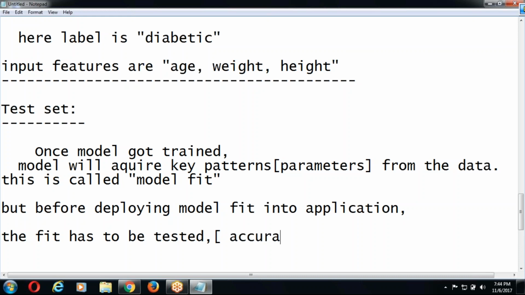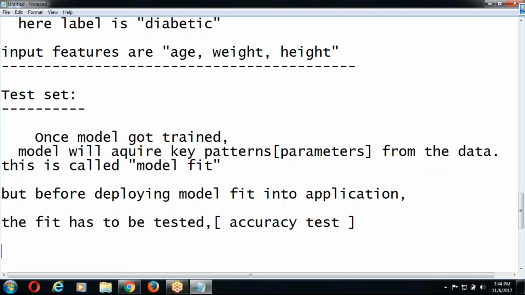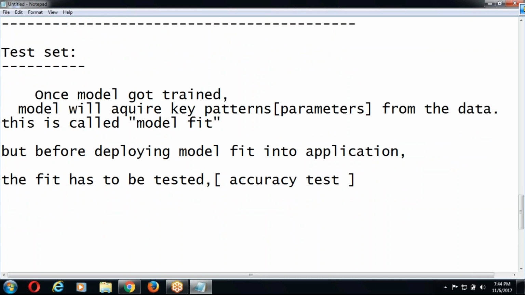That means an accuracy test. The fit has to be tested by using the test set. I have already shown in the Python NumPy session how to measure the accuracy.